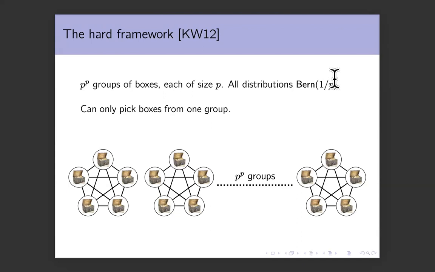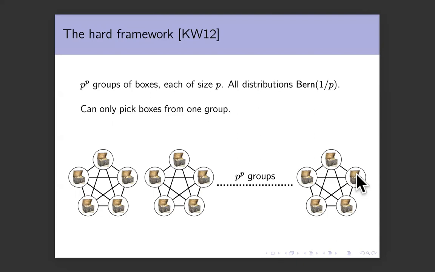Okay. This is the system. The feasibility constraints only allow you to pick boxes from one of these groups. If you want, you can take all 5 of these boxes. That is valid. You can take this box and this box because they are in the same group. That is also valid. But you cannot, for example, take this box with this box because these two lie in different groups, and that is not allowed. These are the feasibility constraints.